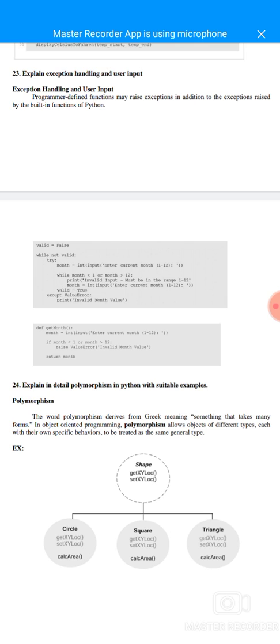While month less than 1 or month greater than 12, print invalid input, must be in range 1 to 12. So month input, enter current month 1 to 12 means valid true, except valid error, print invalid month value. Definition: get month input, enter current month, and raise value error means invalid month value. An if condition should be used.